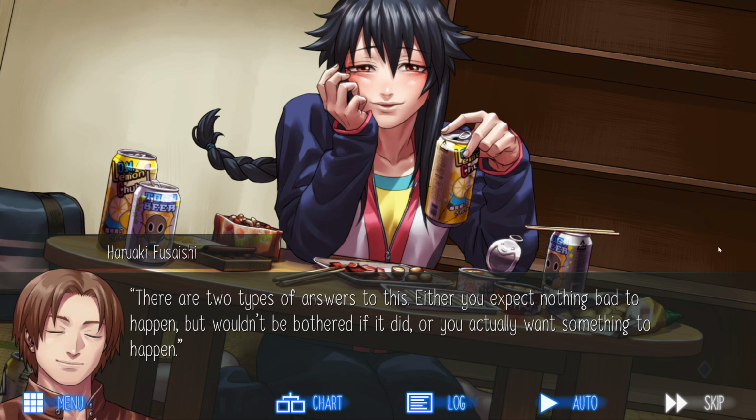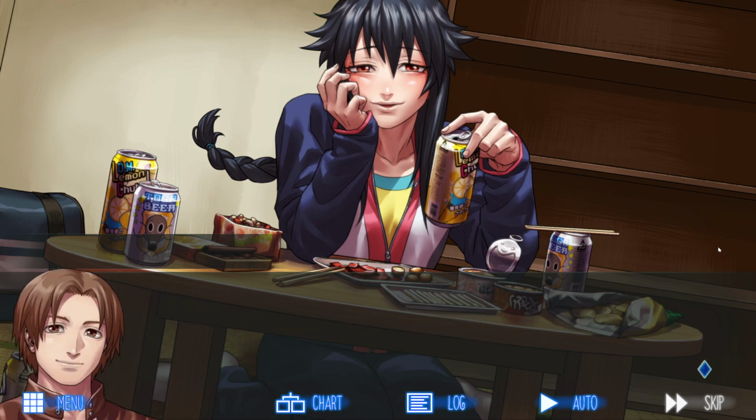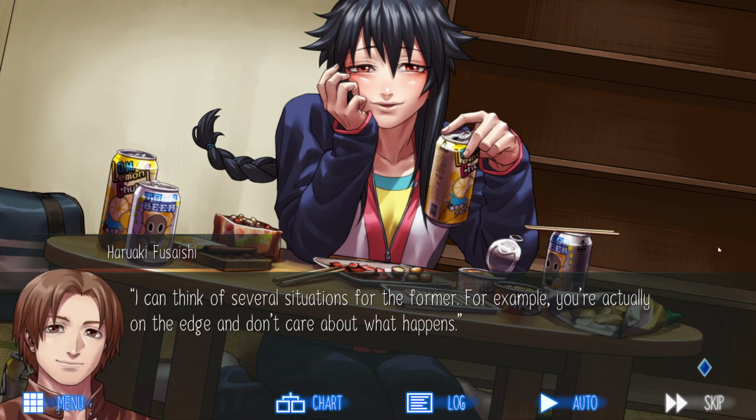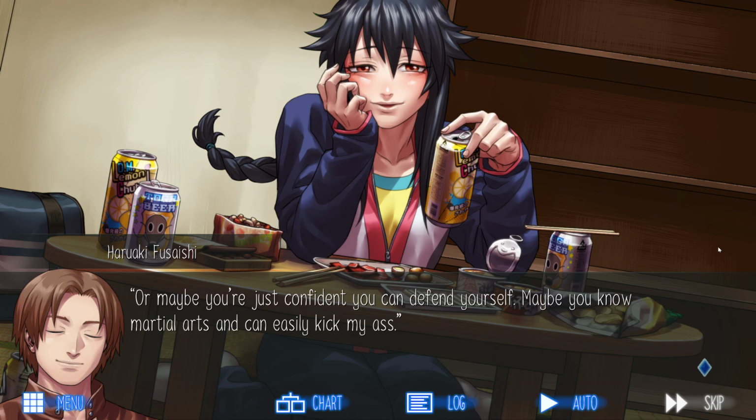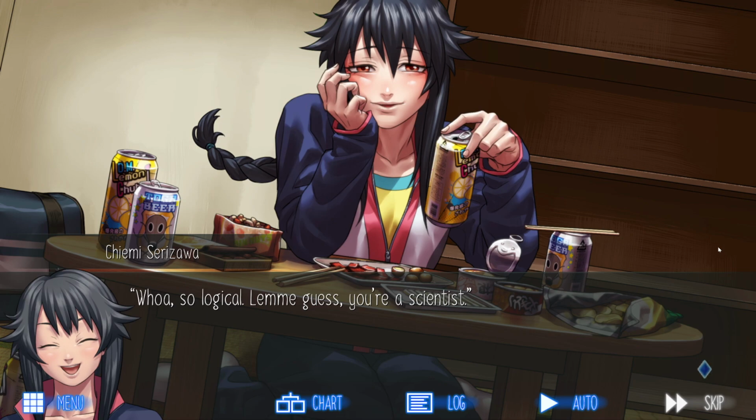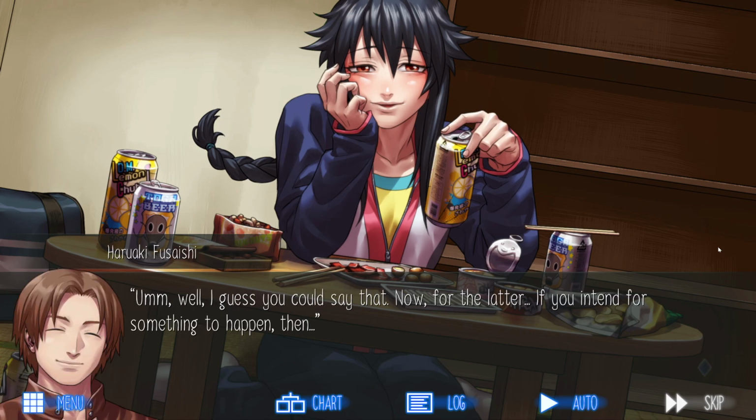There are two types of answers to this. Either you expect nothing bad to happen, but wouldn't be bothered if it did, or you actually want something to happen. I can think of several situations for the former. For example, you're actually on the edge and don't care about what happens. Or maybe you're just confident you can defend yourself. Maybe you know martial arts and can easily kick my ass. Oh, so logical. Let me guess, you're a scientist. Well, I guess you could say that.